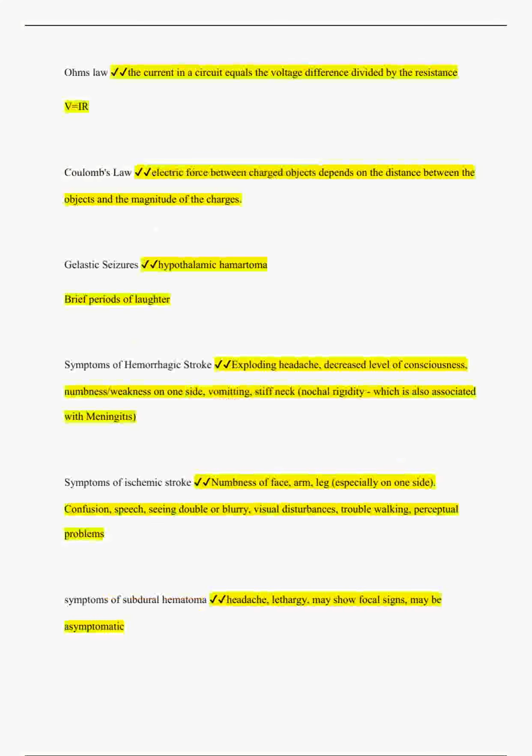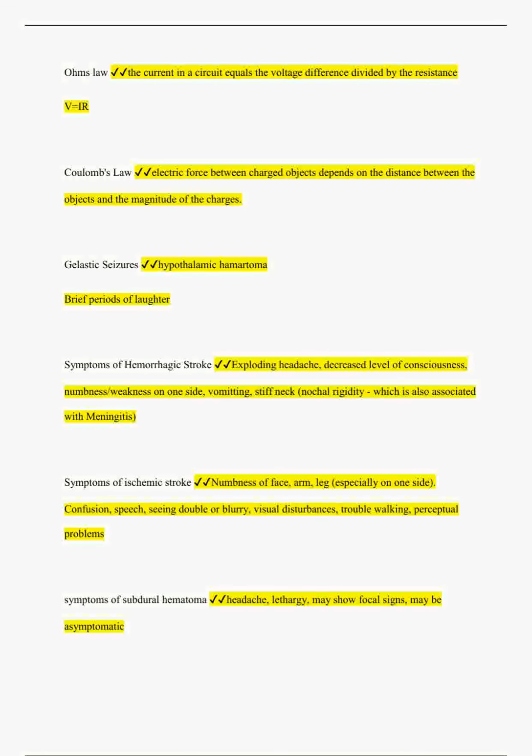2/4. Ohm's law: the current in a circuit equals the voltage difference divided by the resistance, V equals IR. Coulomb's law: electric force between charged objects depends on the distance between the objects and the magnitude of the charges.